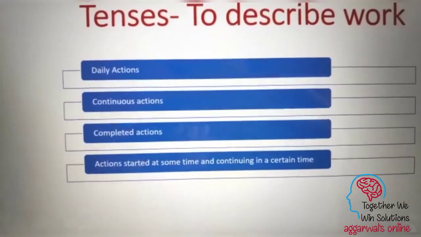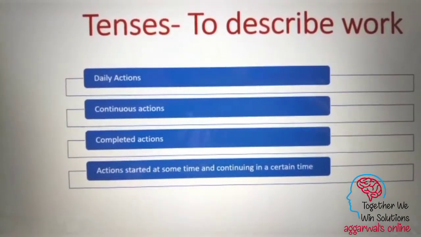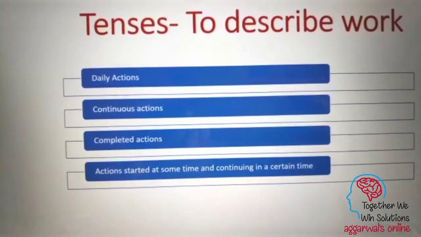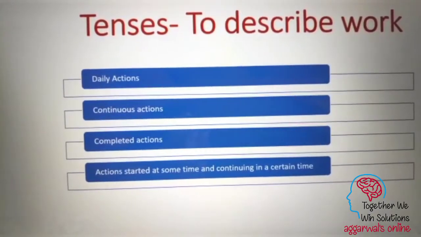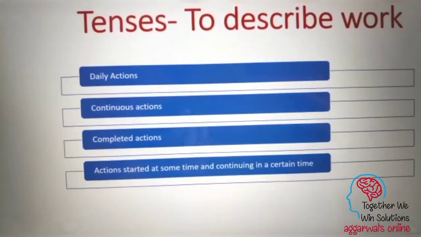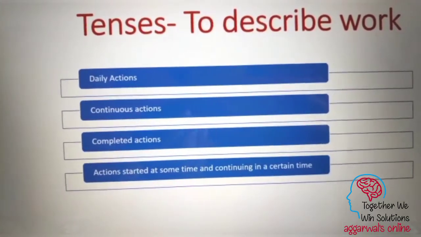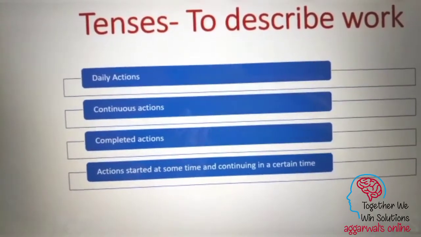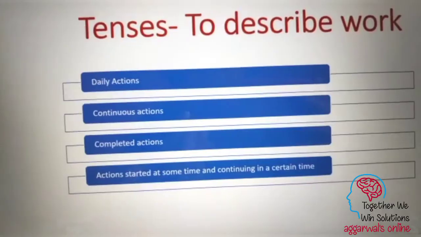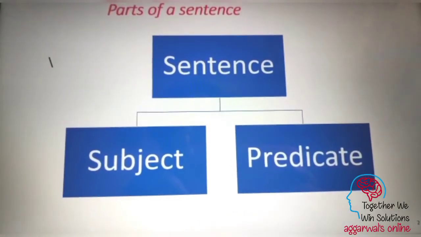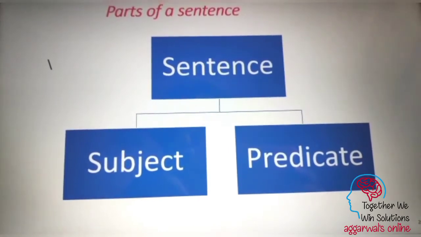So remember that tenses are used to describe actions. Now, actions are categorized into daily actions, continuous actions, completed actions, or actions started at some time and continuing in a certain time. These are the various categories of work which we will describe in tenses. So let us start with the next segment in tenses.